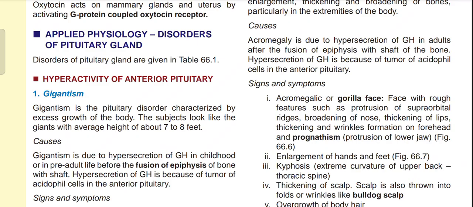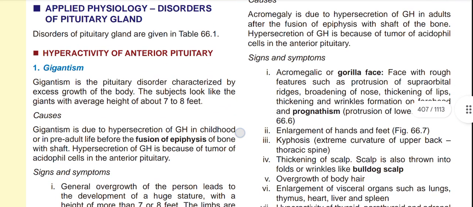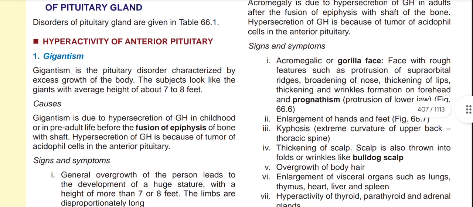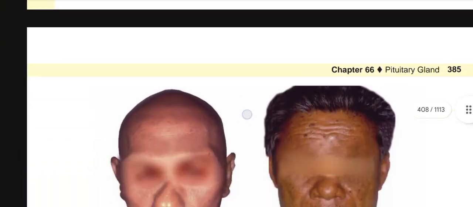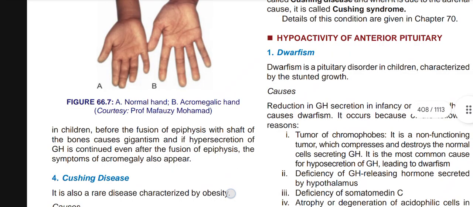In the previous video, we already discussed the applied physiology part of the disorders of the pituitary gland. In that video, we discussed the hyperactivity of the anterior pituitary, including gigantism and acromegaly, then acromegalic gigantism, and Cushing disease. Now we will discuss the hypoactivity of the anterior pituitary.